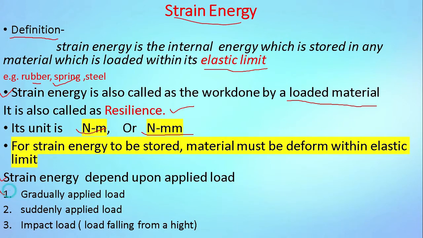The types of loading: there are three types of load. First one, gradually applied load. In this case, we apply load slowly on a body. In suddenly applied load, the load is applied at one time. And in impact load, the load falls on a body from some height.